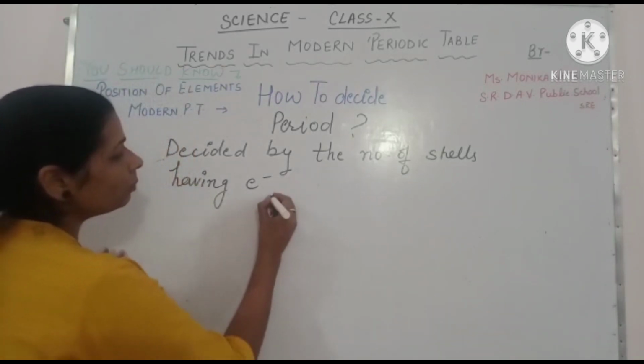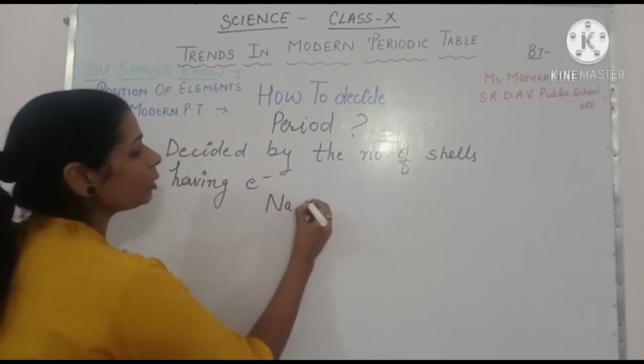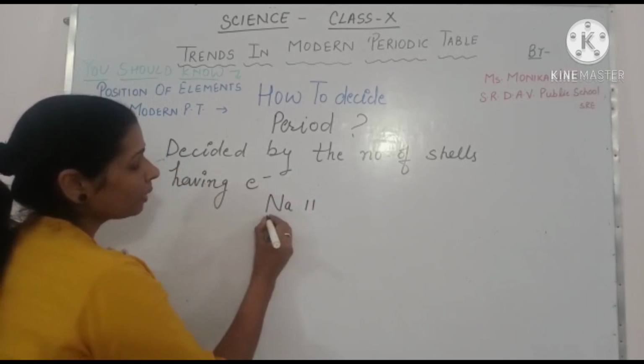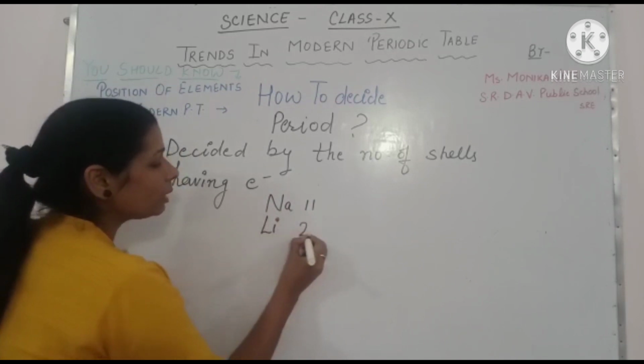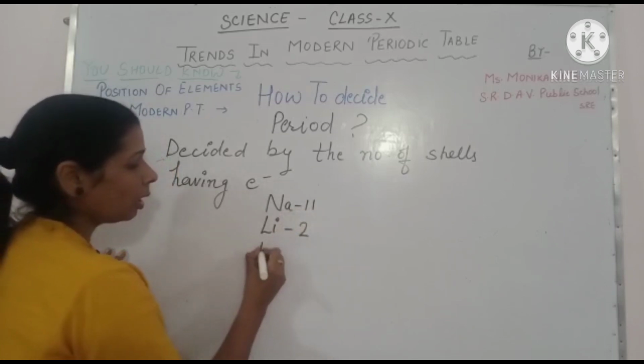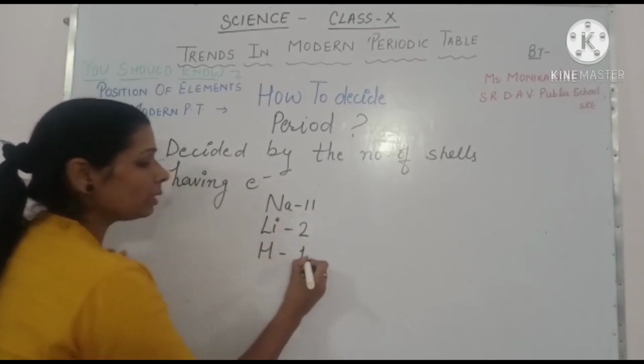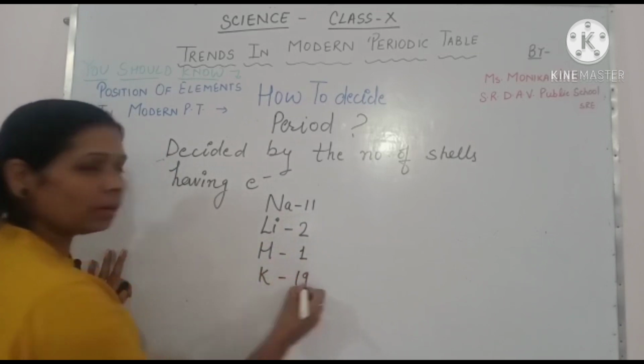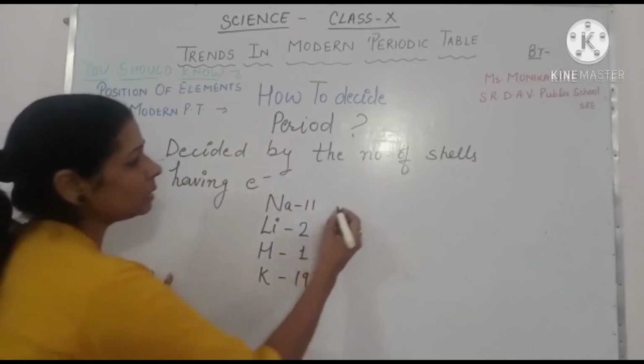For example, sodium with atomic number 11, lithium with atomic number 3, hydrogen with atomic number 1 and potassium with atomic number 19. Let's take these examples.